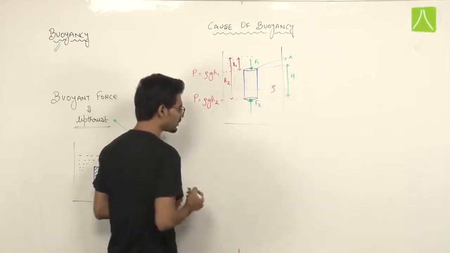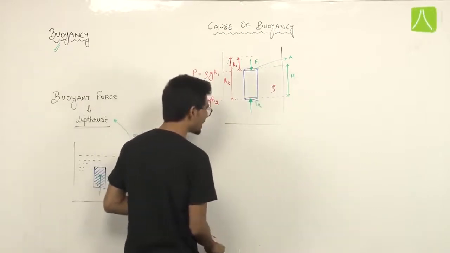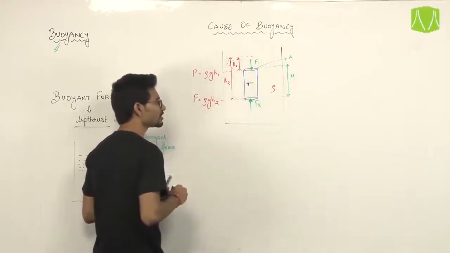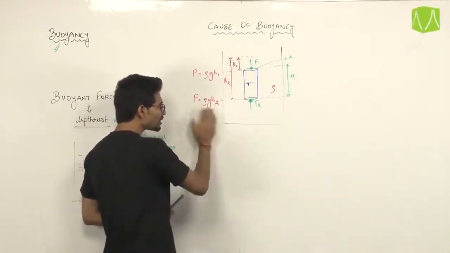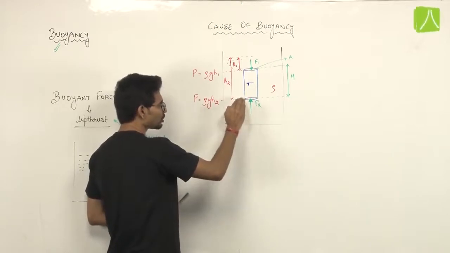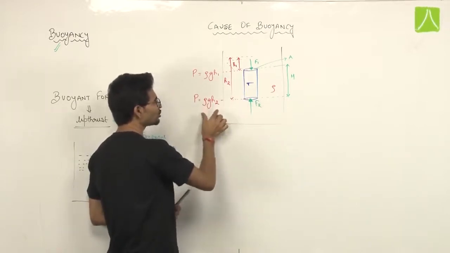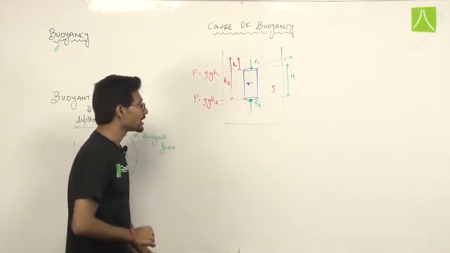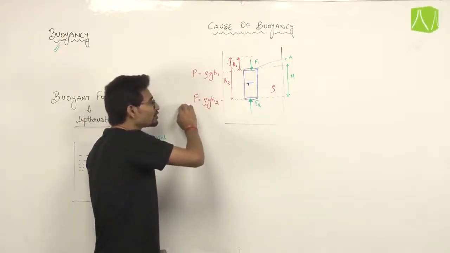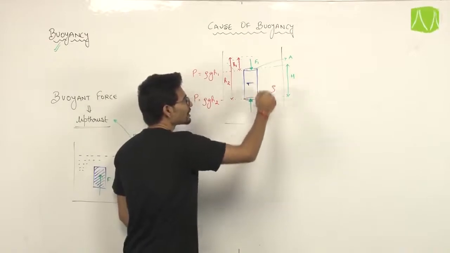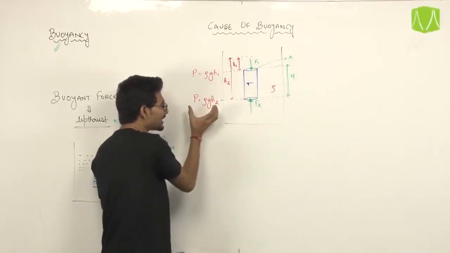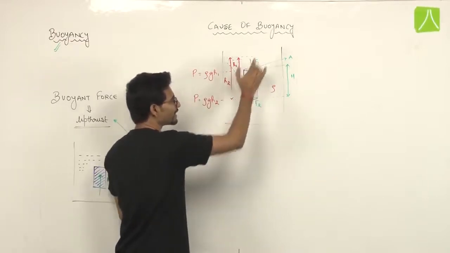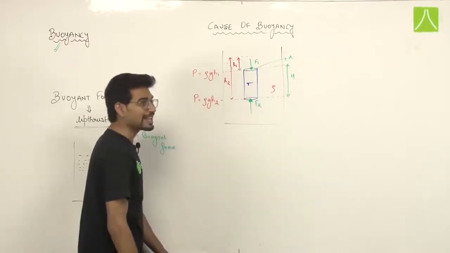Let us say sigma is the density of this object. So pressure at this point, that is cross-sectional area 2, is rho g H2, and pressure at cross-sectional area 1 is rho g H1. As there is a pressure difference, there will be a difference in force. We know that this pressure is more than this pressure, so F2 will be more than F1.